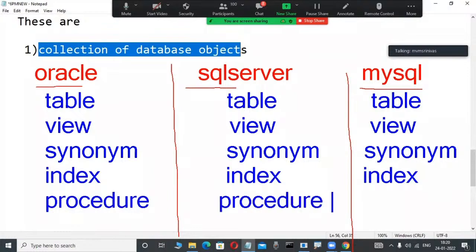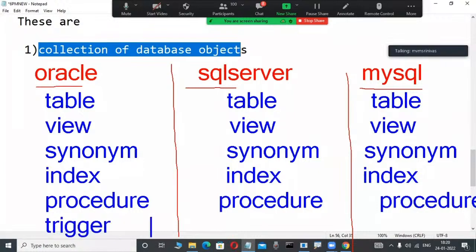A trigger is a database object, and is available here also. That's why relational data model products contain three components. The first component is the collection of objects: table, view, procedure, function, triggers, packages and many more. But unfortunately, you are a first-time newcomer.